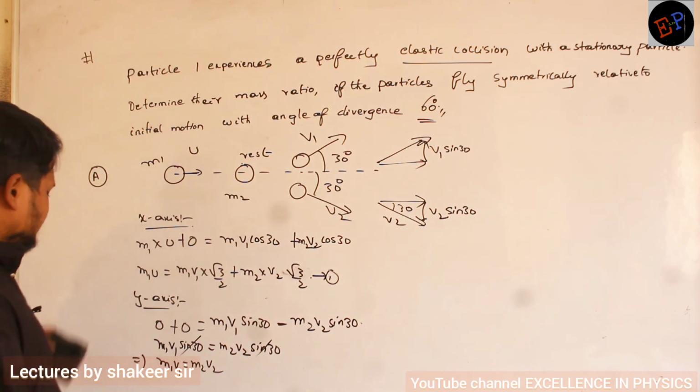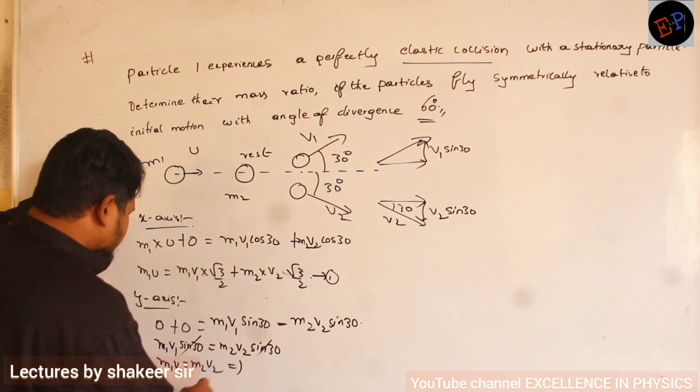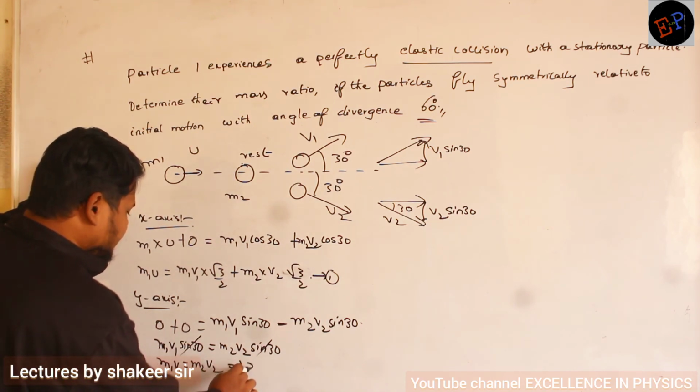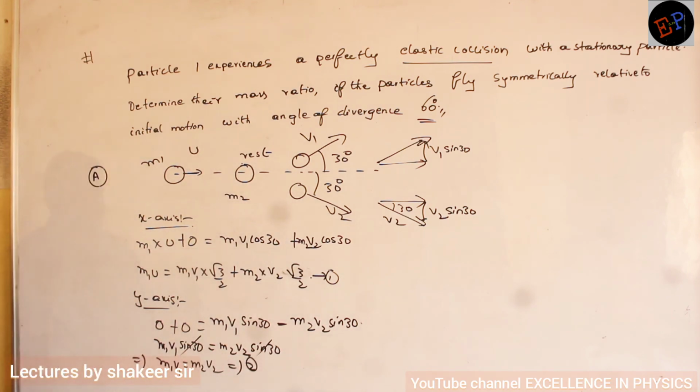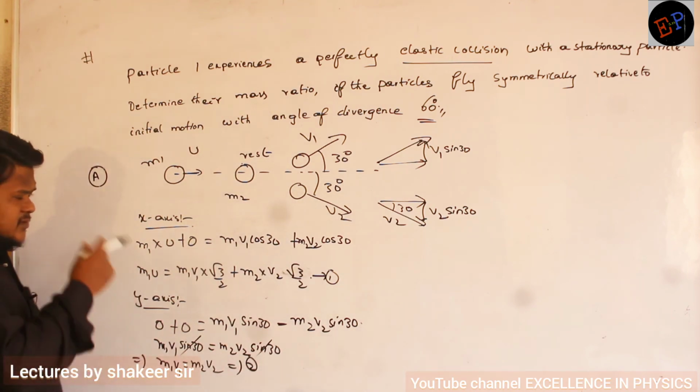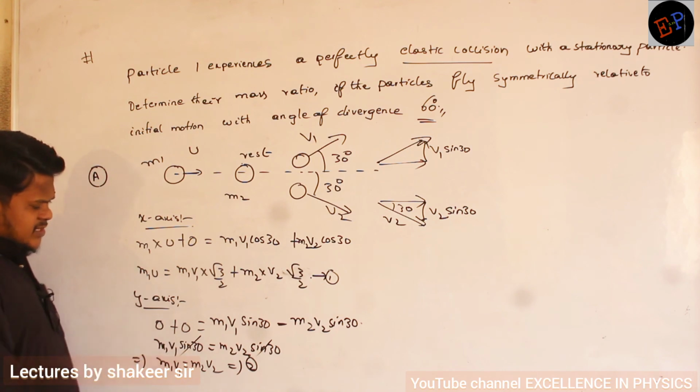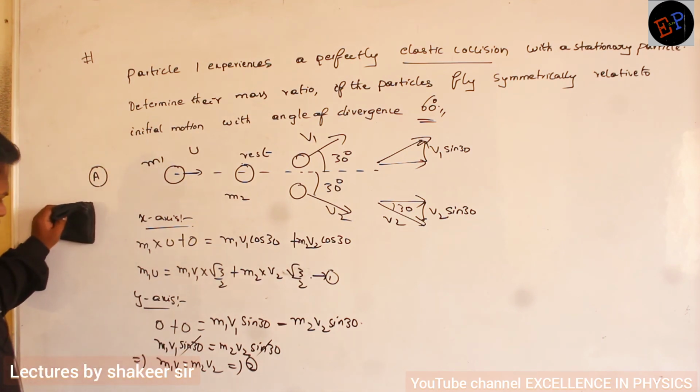This is the relation I got, and let it be my second equation. This is my first equation and this is my second equation up to here. Now see how many unknown quantities there are.